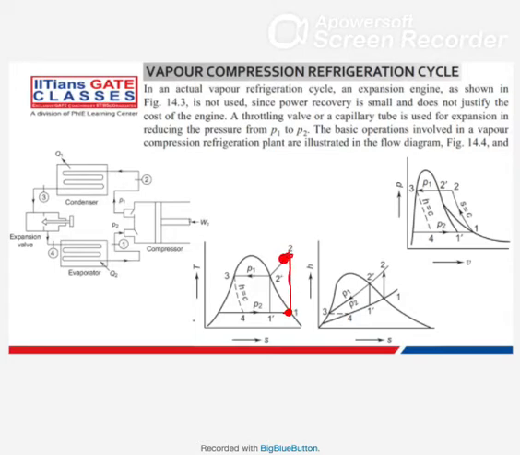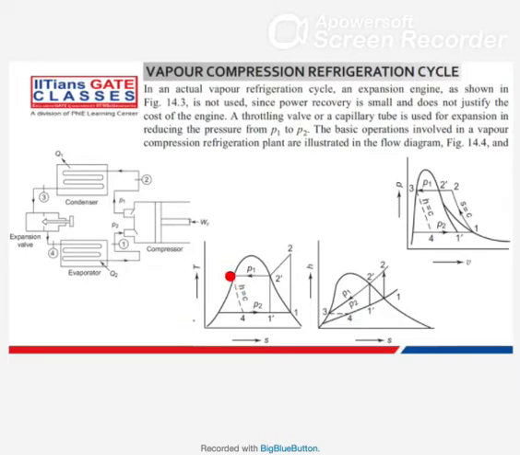Now from 2 dash and 2 dash to 3, right, from 2 to 3, here it is the condenser. We are rejecting heat to the surrounding. And now the change comes from the Carnot. If you compare your reverse Carnot cycle and this one,